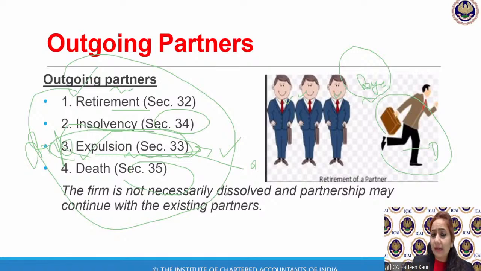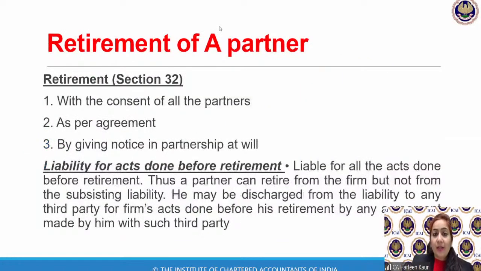The firm is not necessarily dissolved and the partnership may still continue. So the partnership is still continued between A, B, and C. An outgoing partner does not necessarily lead to dissolution. The remaining partners can still continue the firm. Now let us understand section 32. It says retirement of a partner. So how does the partner retire? Consent of all the partners.